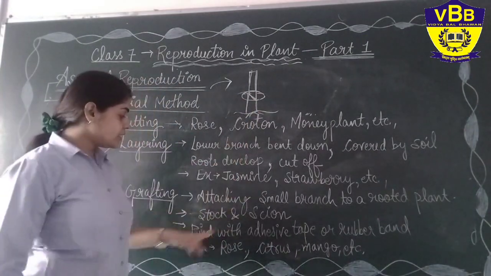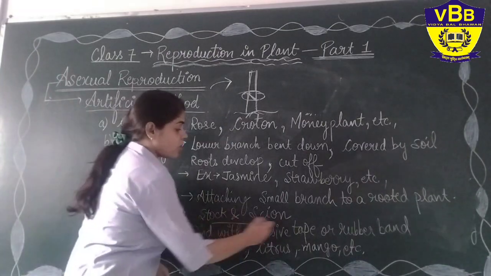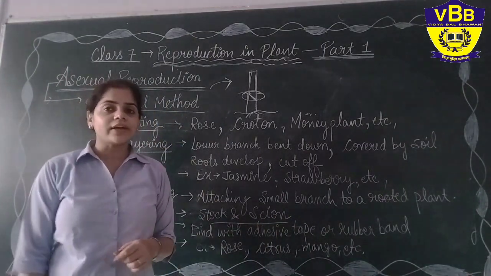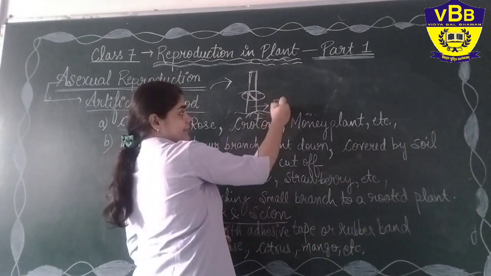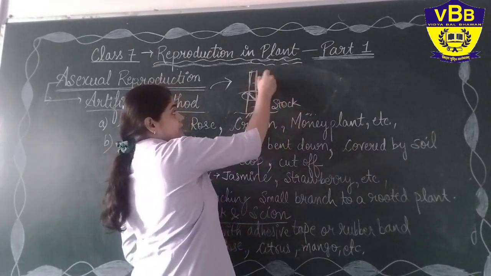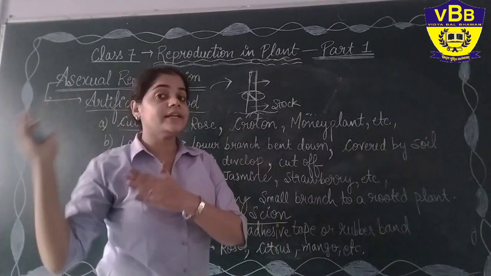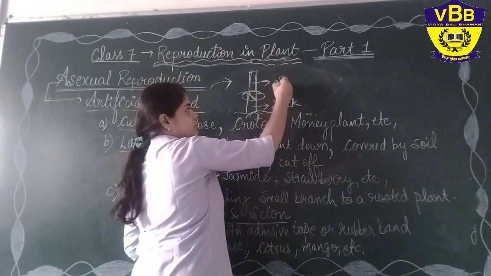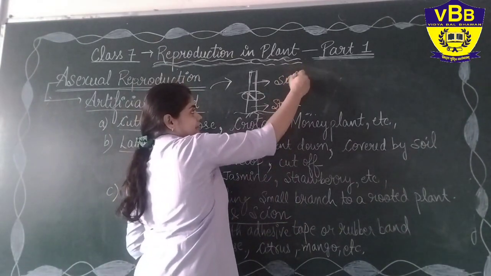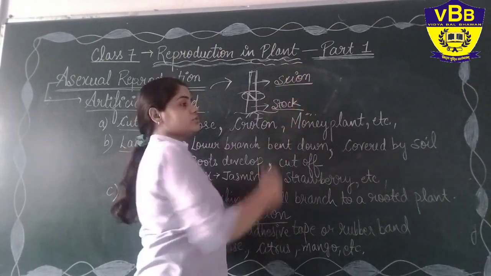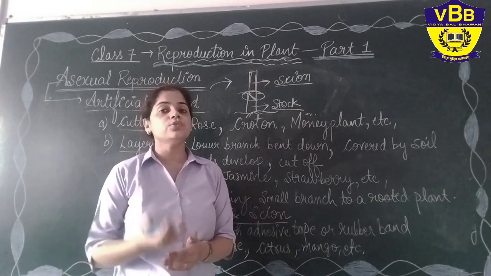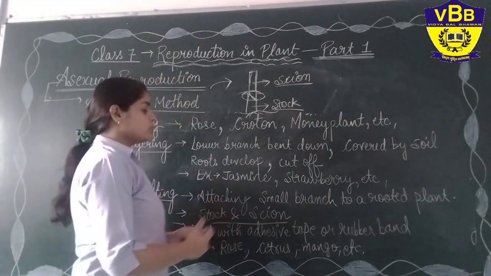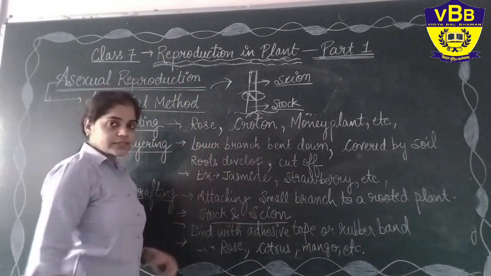And yes, the terms stock and scion. What is stock and scion? This area, the rooted plant, is known as the stock, while the plant part that has been taken from another plant is known as the scion. Yes, it is known as the scion. So the stock is attached to the scion to give us the new variety of plant. Okay, so this is all about grafting.